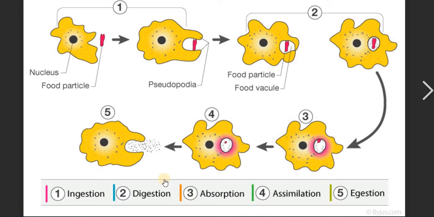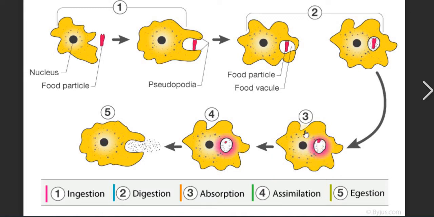Now after ingestion, digestion is there. As we discussed, after trapping the food, the amoeba produces a food vacuole. So here you can see this is a food vacuole. After the making of the food vacuole, it starts the secretion of the enzyme, and then it starts to digest. Here you can see the food particles start digesting. So here the food particle is now converted into the soluble form.